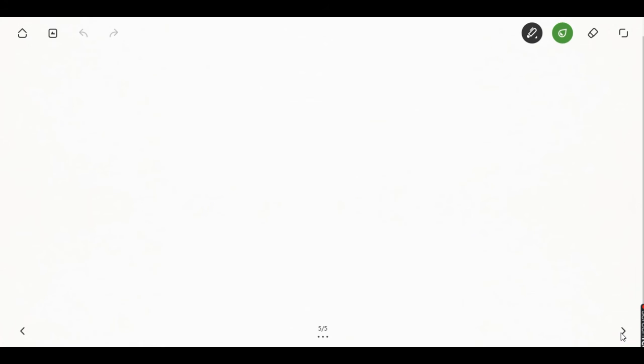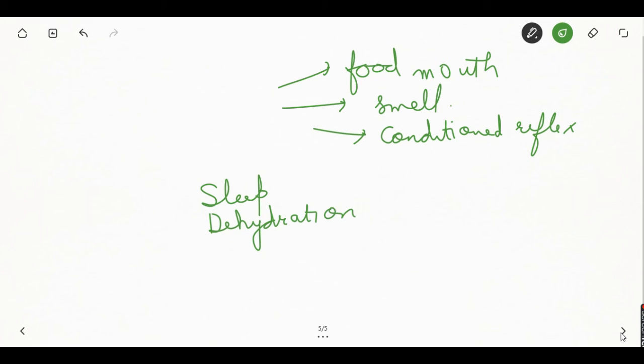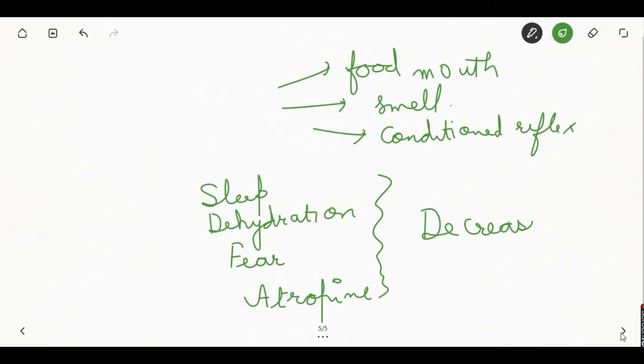There are factors that increase the saliva secretion by the activation of the parasympathetic nervous system. Number 1 is food in the mouth, smell, and conditioned reflexes. Now the factors that inhibit the salivary secretion are sleep, dehydration, fear, or drugs like atropine. So these all decrease salivary production.